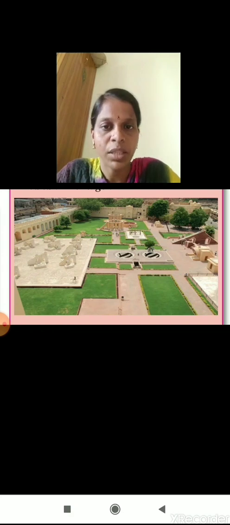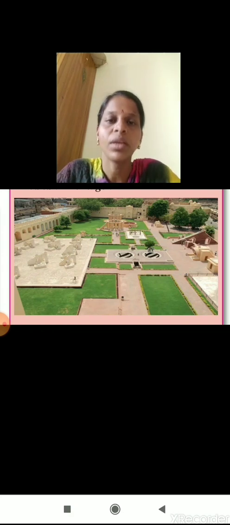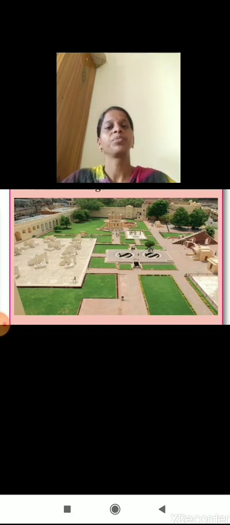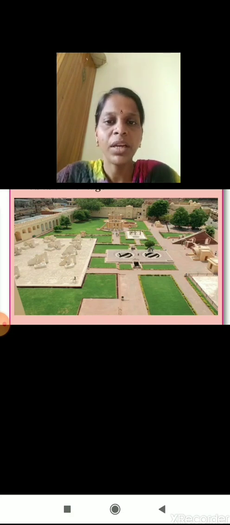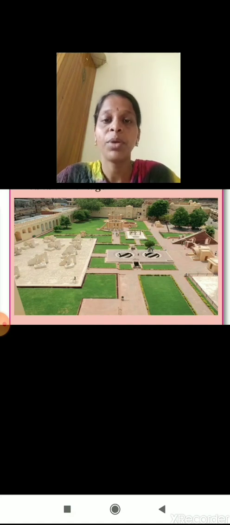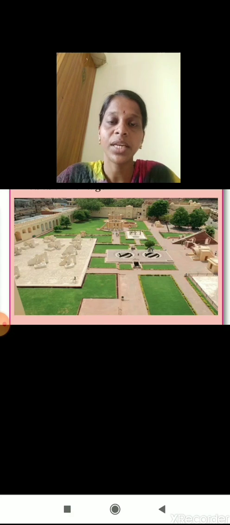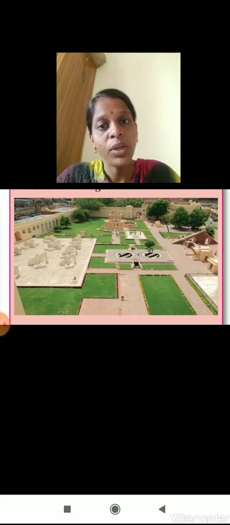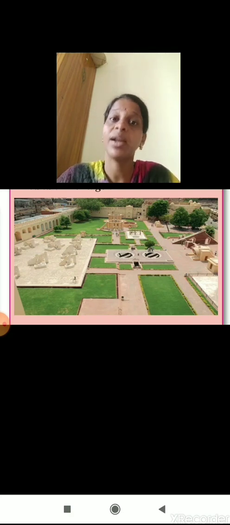See, this is a picture of the Jantar Mantar, and this will help you know the time. Look at the picture very clearly, so you will be able to make out the efforts taken by the architect. Maharaja Savai Jai Singh took great efforts to build this. He was not only a great ruler and warrior, but also a great astronomer, mathematician and architect.